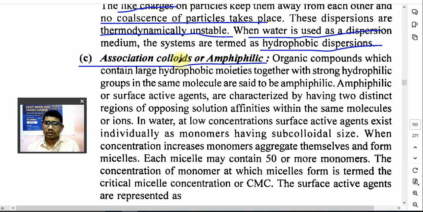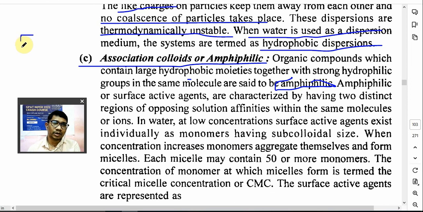You know? So organic compounds containing both hydrophilic as well as hydrophobic groups in the same molecule are said to be amphiphilic. तो amphiphilic किसको बोलेंगे? अगर कोई कंपाउंड में हाइड्रोफिलिक ग्रुप्स है और हाइड्रोफोबिक भी ग्रुप्स है. Hydrophobic moieties along with strong hydrophilic groups are known as amphiphilic. Amphiphilic compounds are also known as surfactants or surface active agents. They are characterized by having two different regions. ये जो एम्फीपेल्स होते हैं, इसमें दो रीजन होता है.